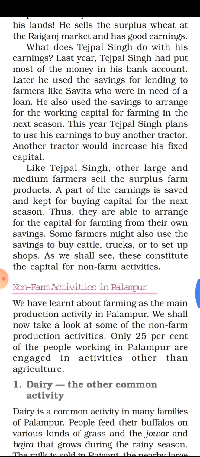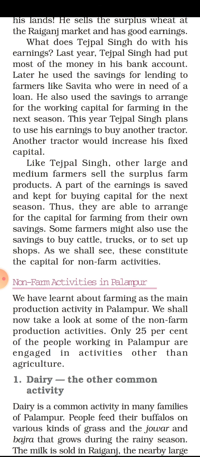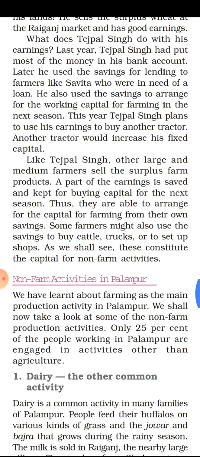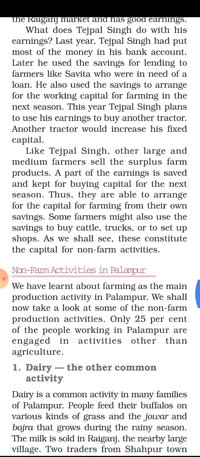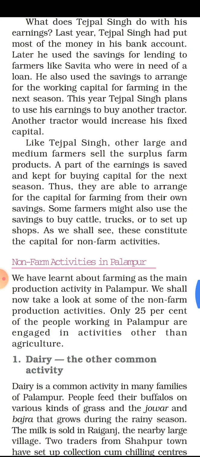What does Tejpal Singh do with his earnings? Now this is a question. Last year Tejpal Singh put most of the money in his bank account. Last year, meaning the previous year, Tejpal Singh sold the wheat, and the maximum money he got from selling the wheat he put in his bank account.